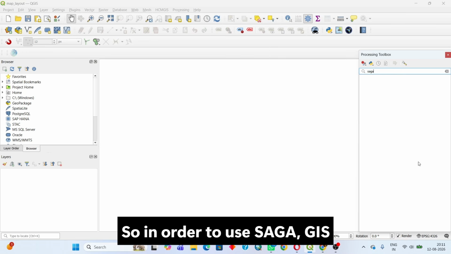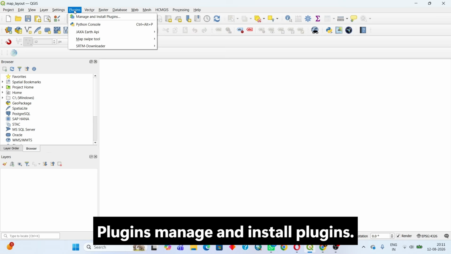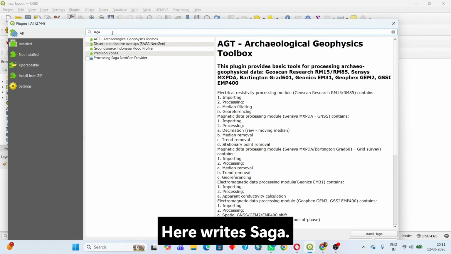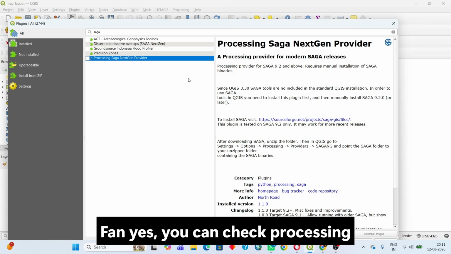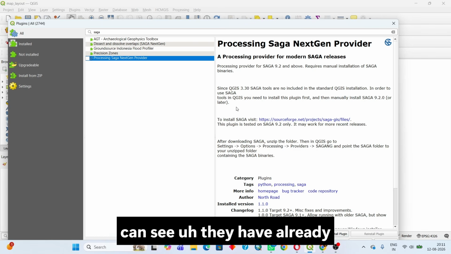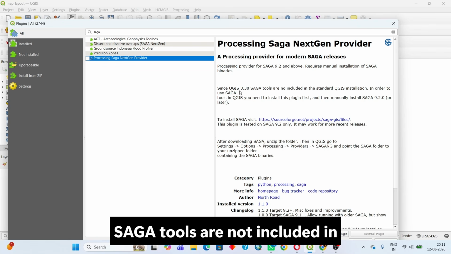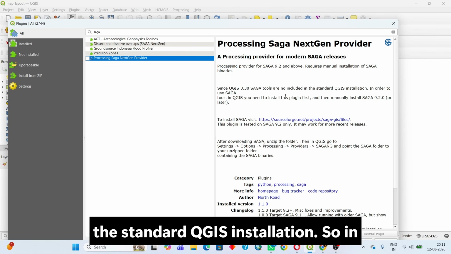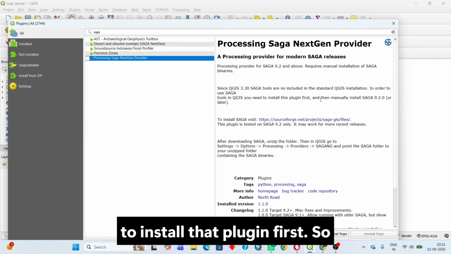So in order to use SAGA GIS in QGIS, just go to Plugins, Manage and Install Plugins. Here write SAGA and yes, you can check Processing SAGA NextGen Provider. Here you can see they have already written here, since QGIS 3.30 SAGA tools are not included in the standard QGIS installation. So in order to use this, we need to install that plugin first.